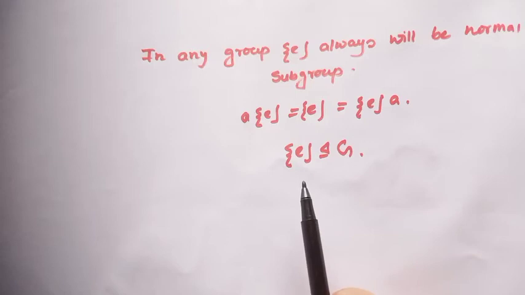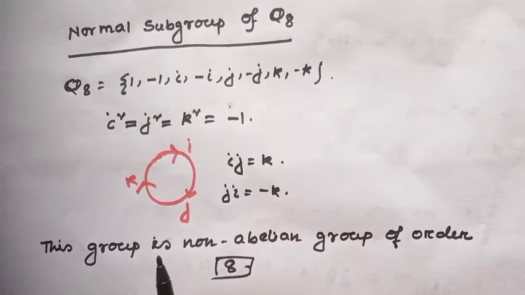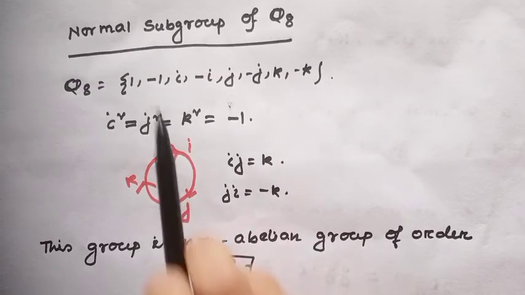So identity will always be a normal subgroup of any group. Similarly, the group itself will always be a normal subgroup of any group. Okay? Alright. Let's see a new example of a normal subgroup.